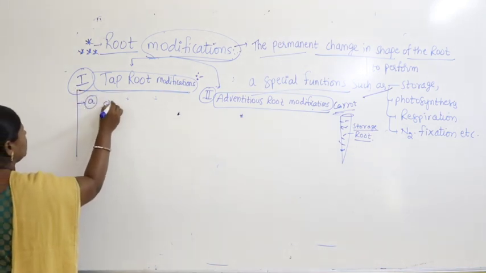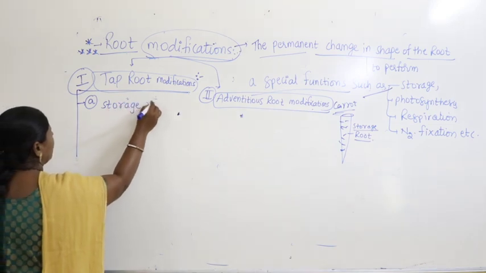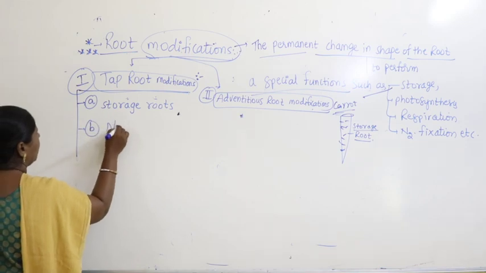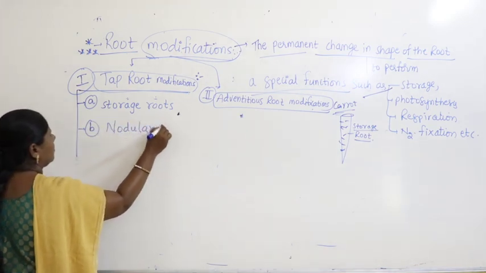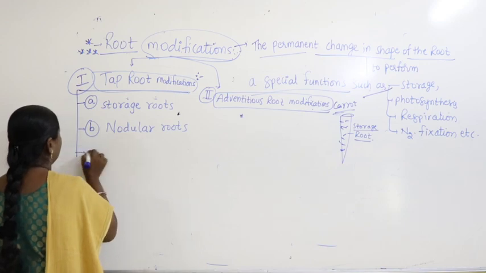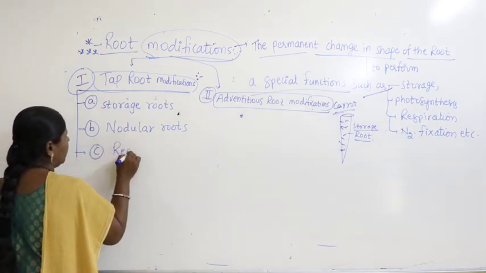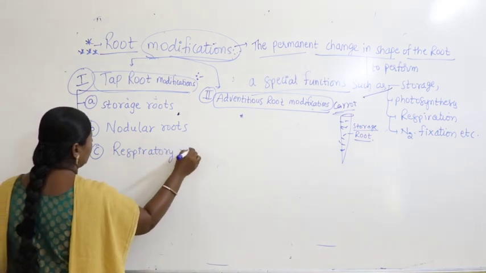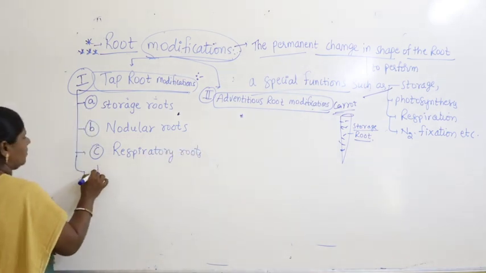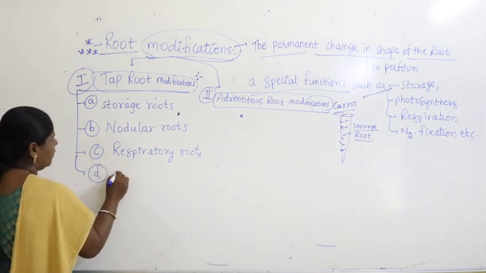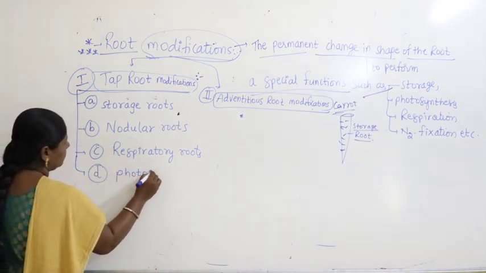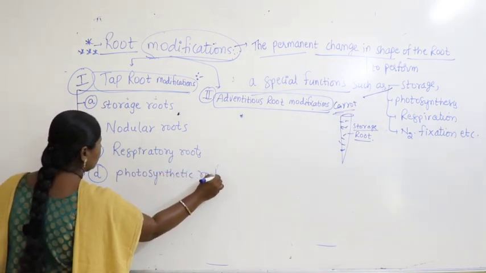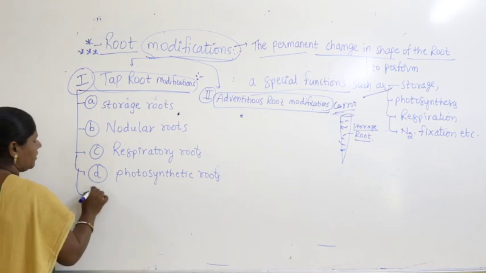One is storage roots, the second category is nodular roots, the third is respiratory roots, then photosynthetic roots, and then buttress roots.